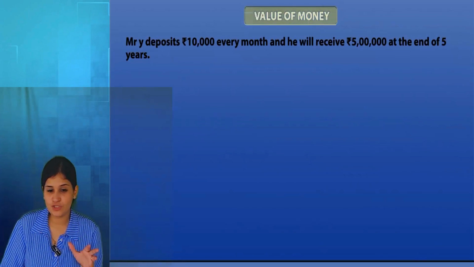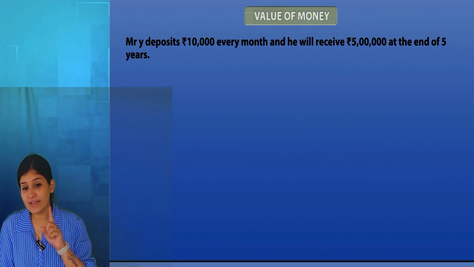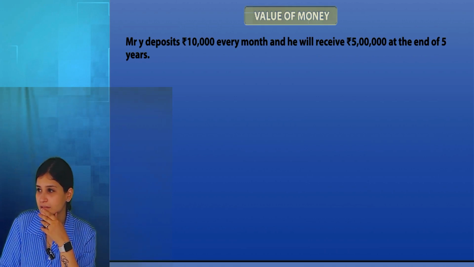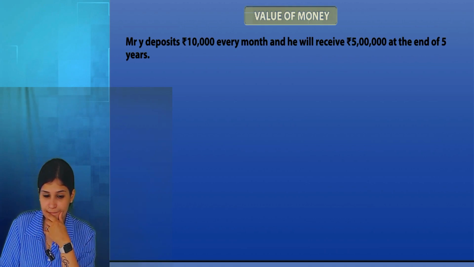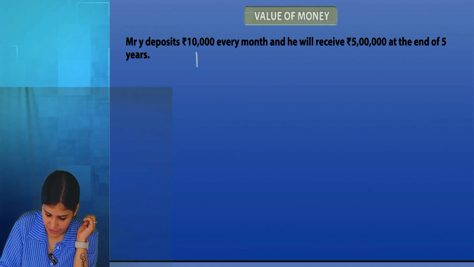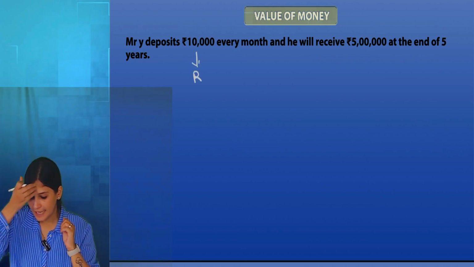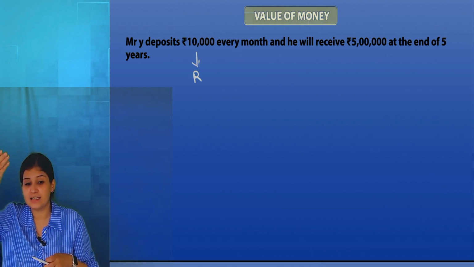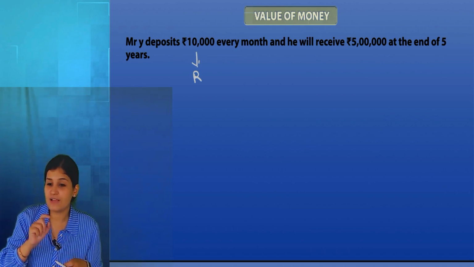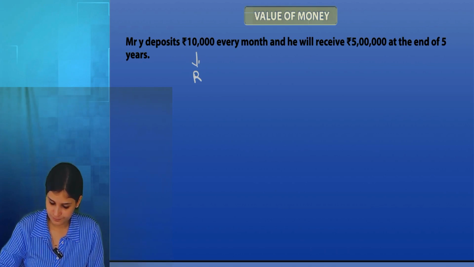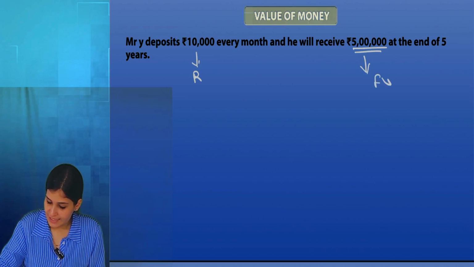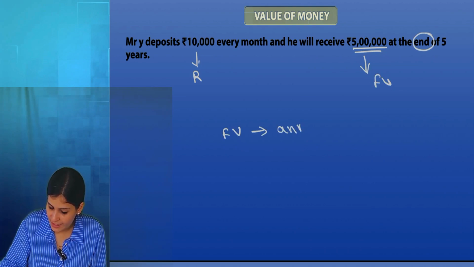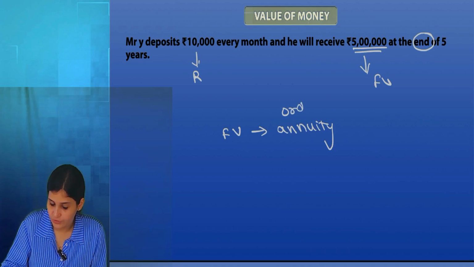Mr. Y deposits rupees 10,000 every month. So every month a payment of 10,000 is being deposited. This is annuity, because it is made again and again. And he will receive rupees 5 lakh at the end of 5 years. After 5 years, I'm going to get a payment of rupees 5 lakh. So this 5 lakh is future value. Again, the word end is already written. So this is a situation of future value annuity under ordinary or regular. Understood?